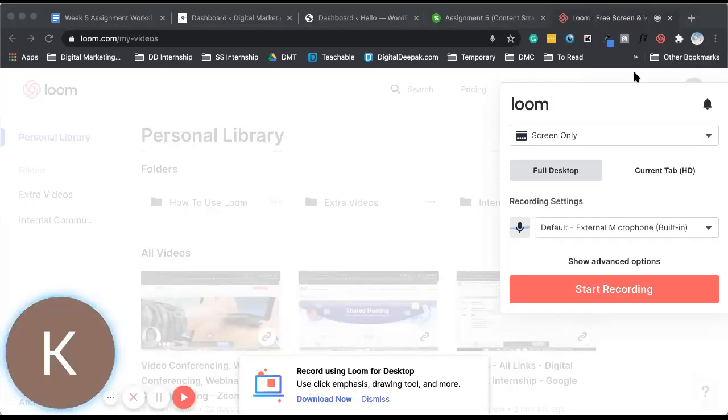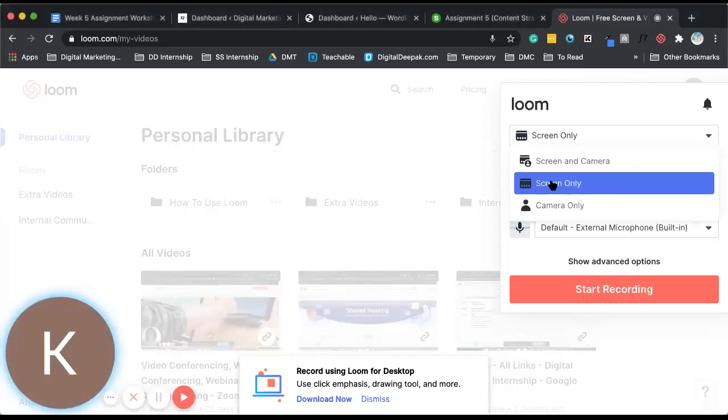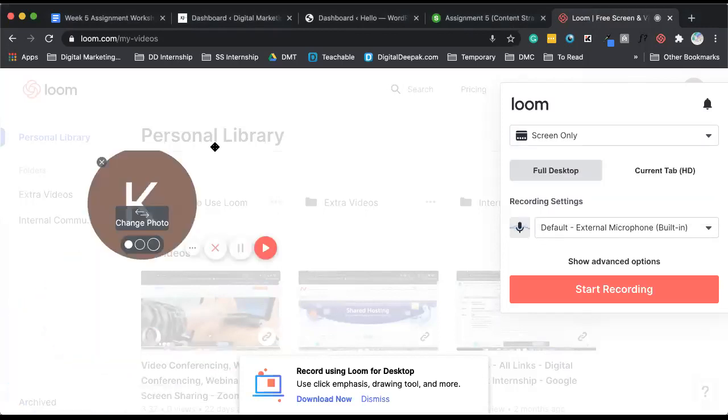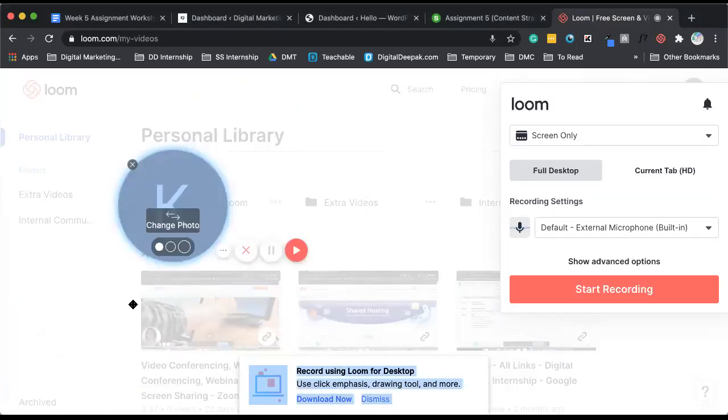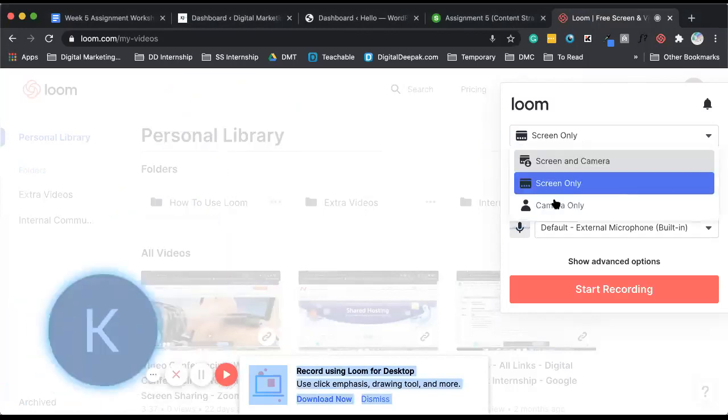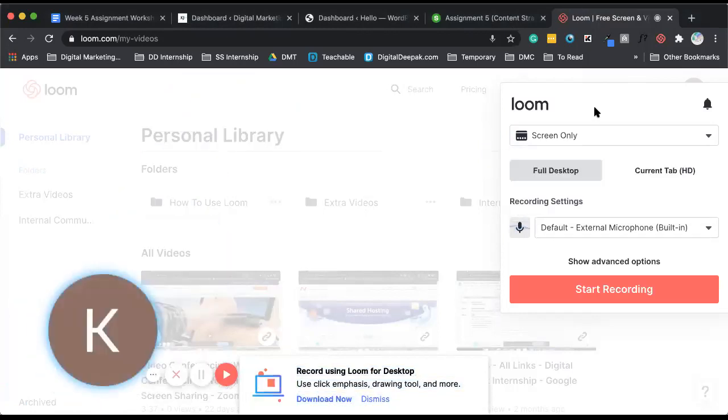So basically, if you see the video, the interface is a little different. But if you just want to share your screen, say you just want to show the PPT and you don't want to show your face, then you go here and you choose screen only. If you want to show both, it will show your face. And while you are recording, you can move this anywhere. And if you just want to speak on camera, you can do this.